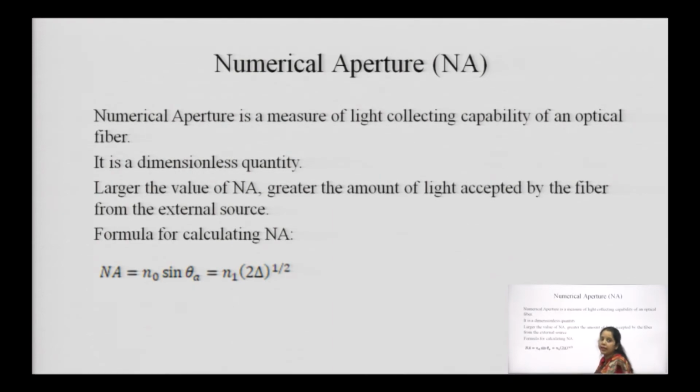Now, the numerical aperture. Actually, numerical aperture and the acceptance angle are related to each other. When we talk about the acceptance angle, this is basically an angle, but numerical aperture is basically our measuring value, which is a measure of the light collecting capability of an optical fiber. We can define how much light can be collected within the optical fiber through this numerical aperture, and it is directly proportional to our acceptance angle.